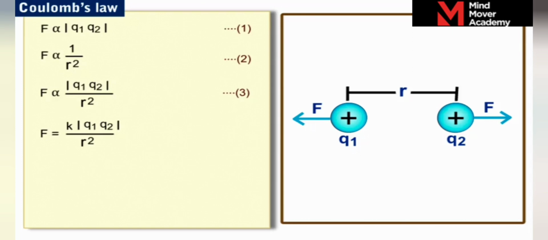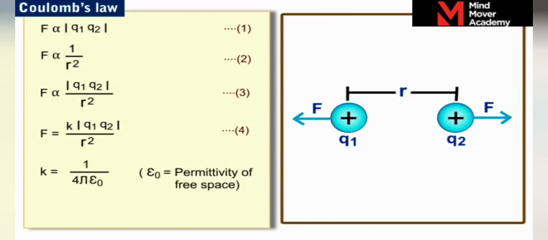Let us label it as equation 4. If the charges are separated in free space, that is, air or vacuum, the value of constant k is equal to 1 by 4 pi epsilon naught, where epsilon naught is called the permittivity of free space.